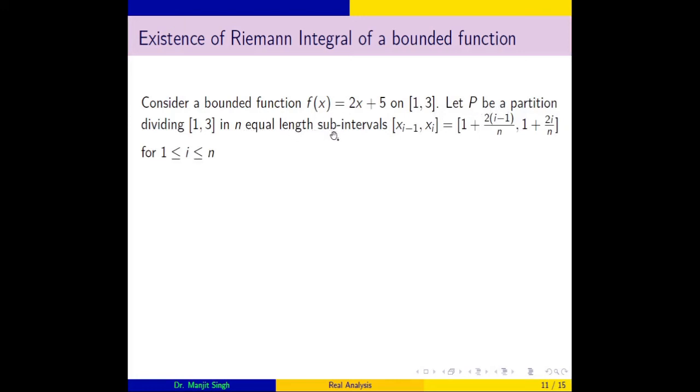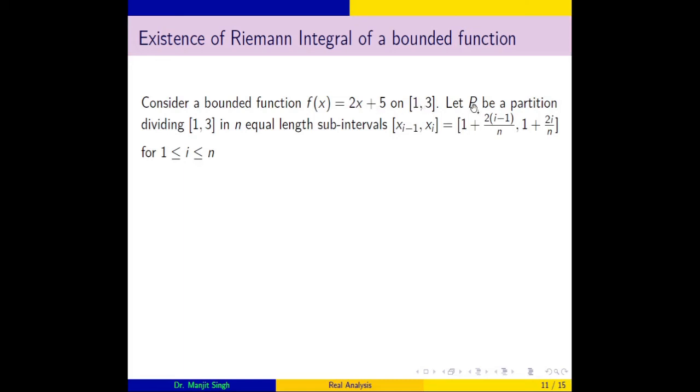non-overlapping equal length subintervals. Here note that we are taking equal length subintervals, and partitions are given in the form of subintervals [x_{i-1}, x_i]. So determination of x_i is very easy. See that x_0 is 1, and x_1 is the length plus 1.